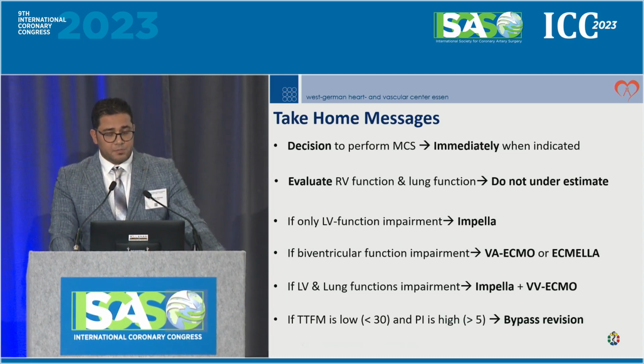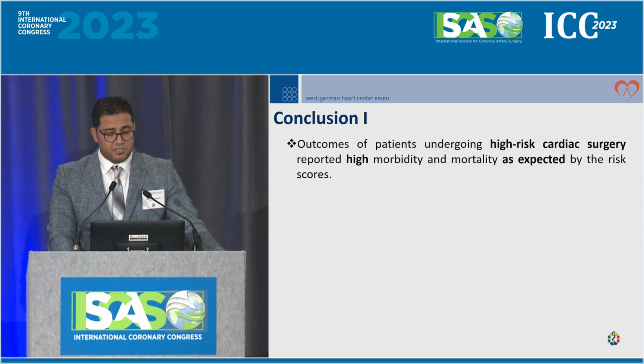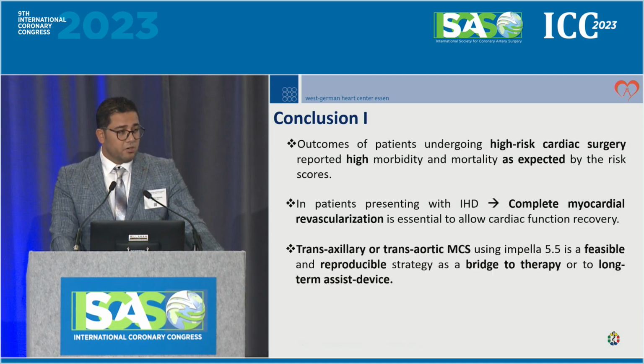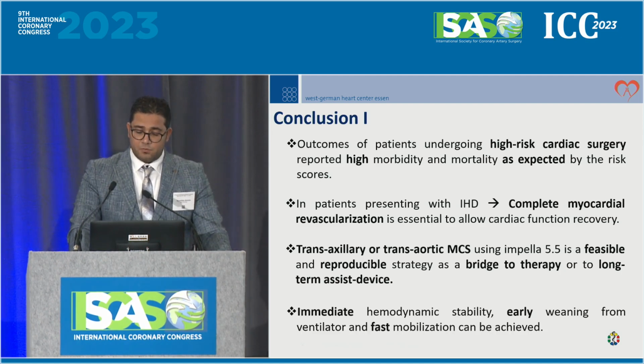And very important in CABG patients, if you have a graft failure, don't swallow your ego and do a bypass revision. To conclude, outcomes of patients undergoing high-risk cardiac surgery, as usual, report high morbidity and mortality as expected by the risk scores. In patients with severe ischemic heart disease, complete myocardial revascularization is essential to allow cardiac function recovery. Transaxillary or even transaortic MCS using Impella 5.5 is feasible and reproducible. 2 of my fellows are doing it now comfortably. As a strategy as a bridge to therapy or long-term assist device, immediate hemodynamic stability, early weaning from the ventilator and fast mobilization can be achieved.